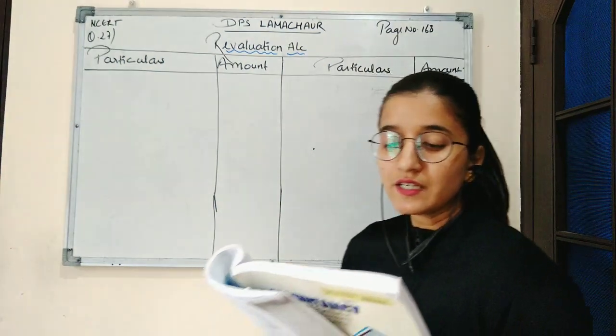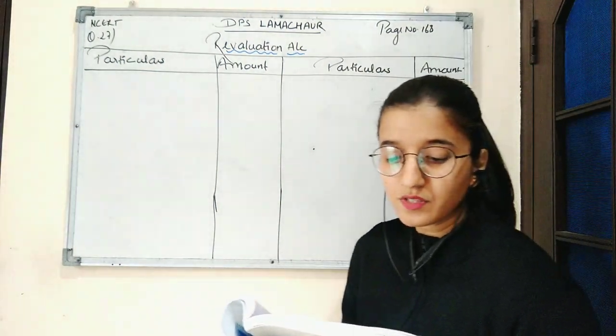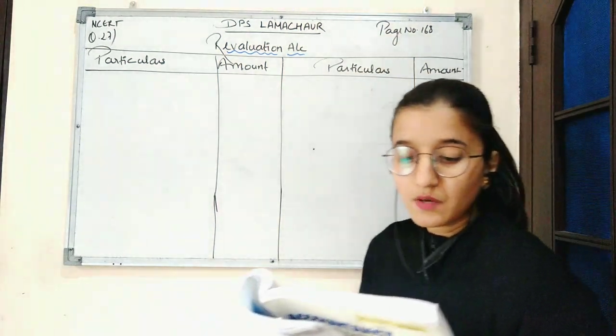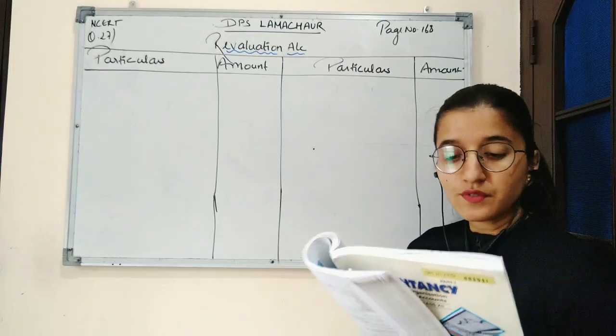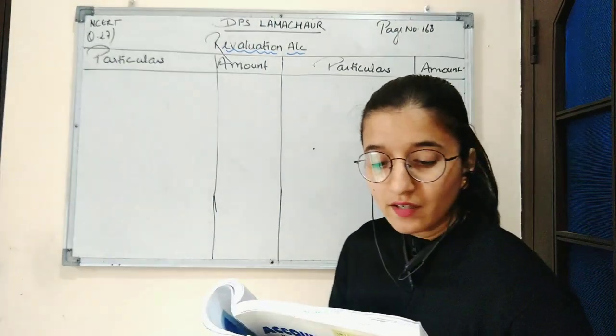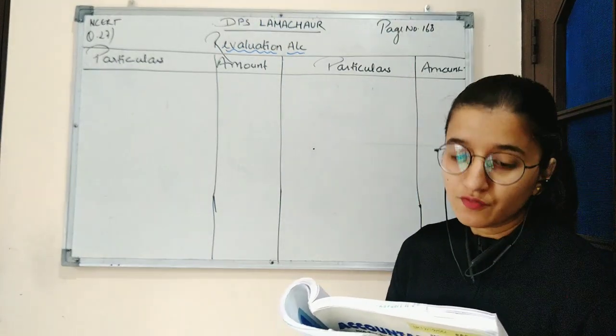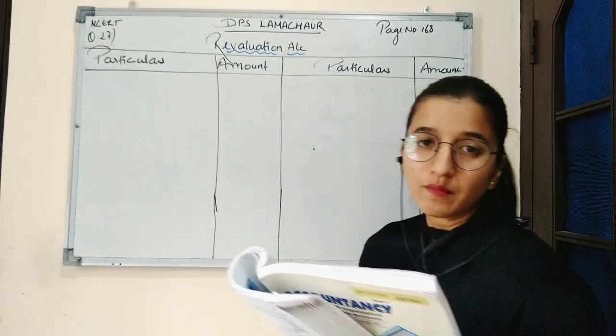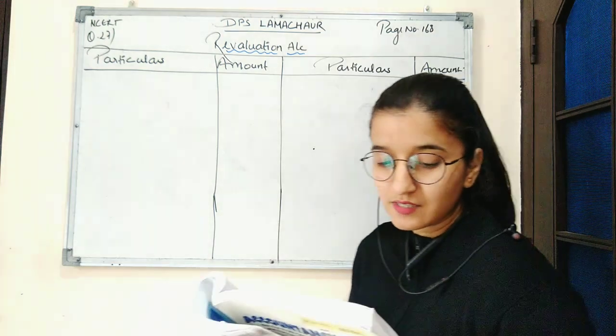Now on the asset side it is given cash in hand 10,000, cash at bank 40,000, sundry debtors 60,000, stock 40,000, plant 1 lakh, and buildings 1,50,000. Total of the balance sheet is 4 lakh on liabilities and 4 lakh on the asset side.